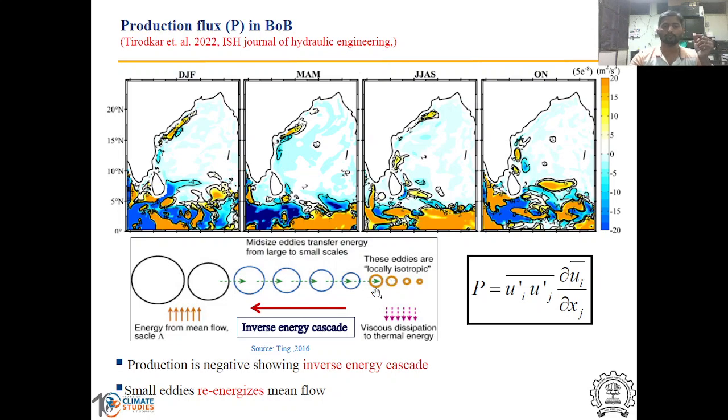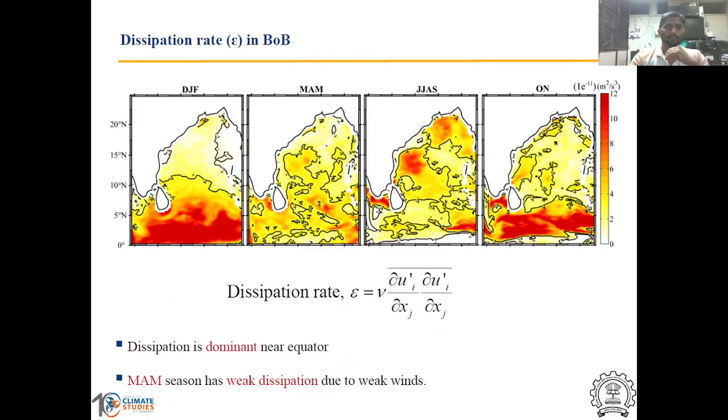In that scenario, my small scale eddies are going to re-energize, and they are going to re-energize the mean flow and sustain it for a longer period of time. So if we see the seasonal patterns of this production flux in Bay of Bengal, we can clearly see that in most of the domain there is negative production flux, which means in the Bay of Bengal domain inverse energy cascade is happening.